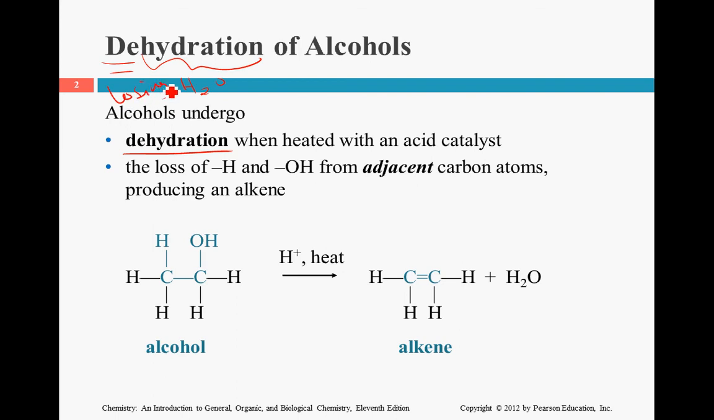So when we're looking at an alcohol, we want to get rid of an H2O, which means two hydrogens and an oxygen. Well, here's an OH group, and here's another hydrogen. That's the water. That's what's going to be given off. Instead, these two electrons that were holding these bonds together are going to end up getting connected and form that double bond.